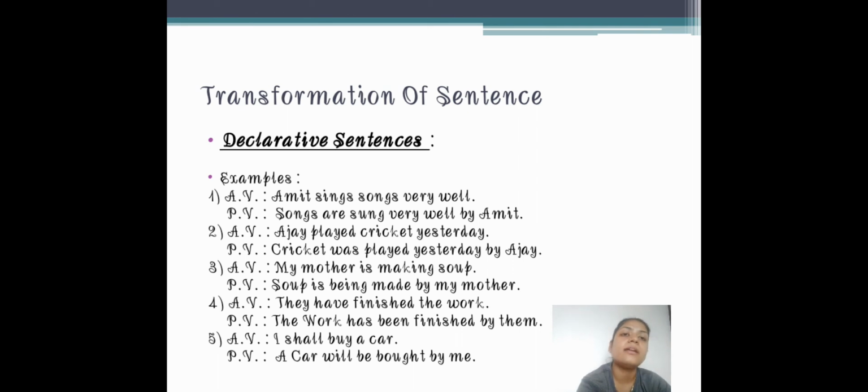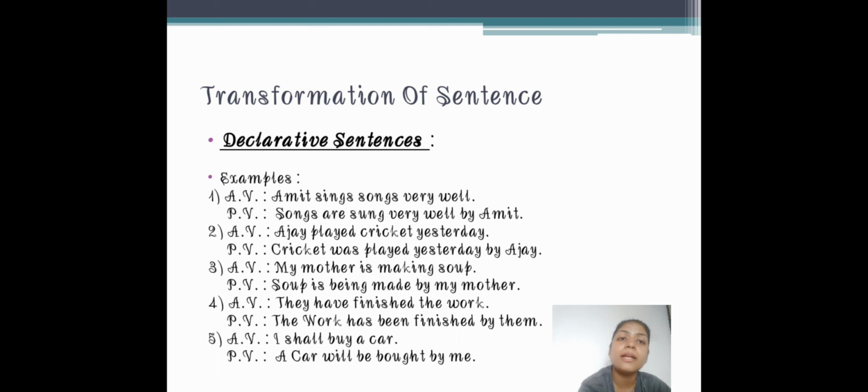So here it is, Ajay played cricket yesterday. Now see the sentence structure: Ajay is the subject, the doer of the action. Played means verb, it shows the action, play. Cricket means the object. Now when we change this sentence into passive voice, then we will say that cricket was played.